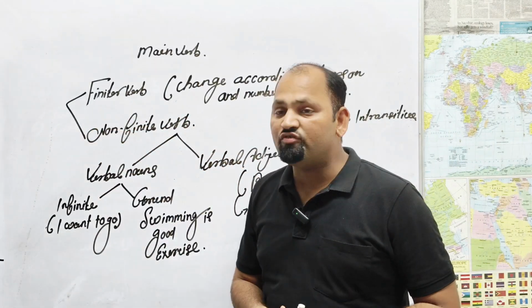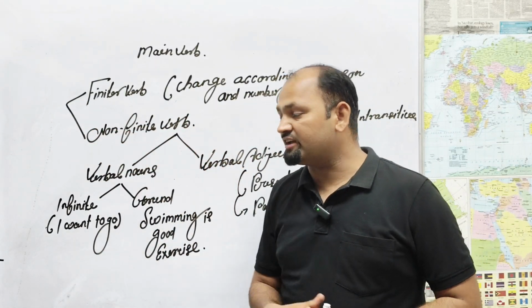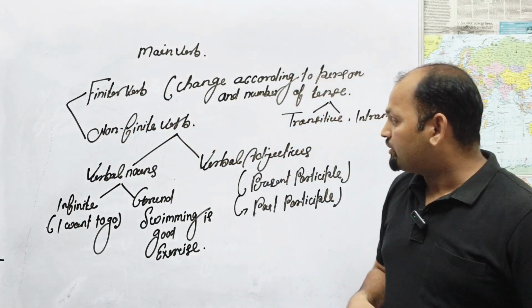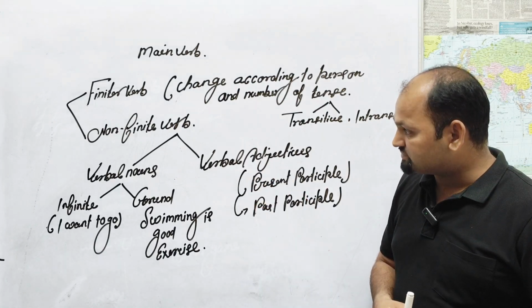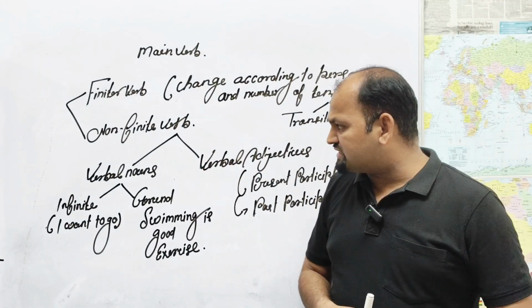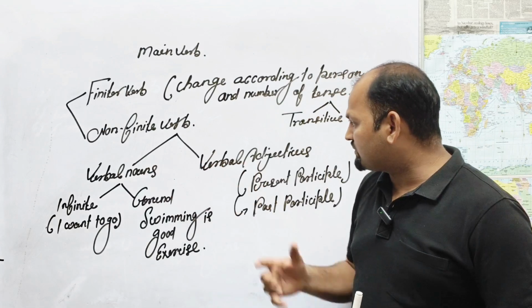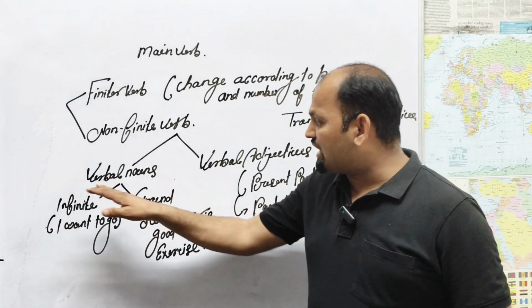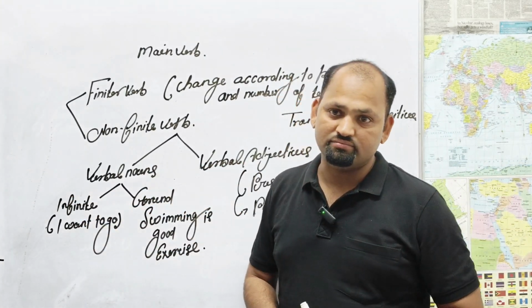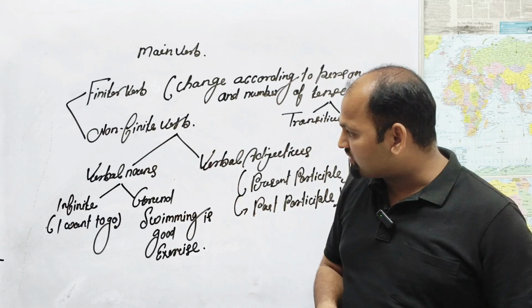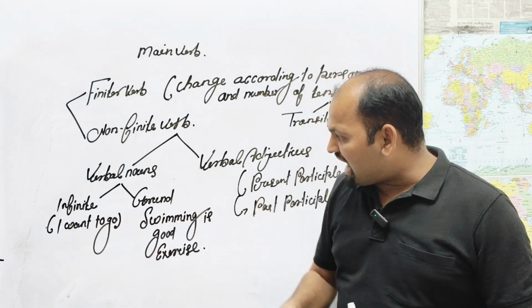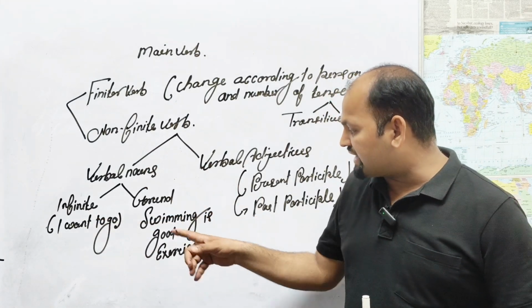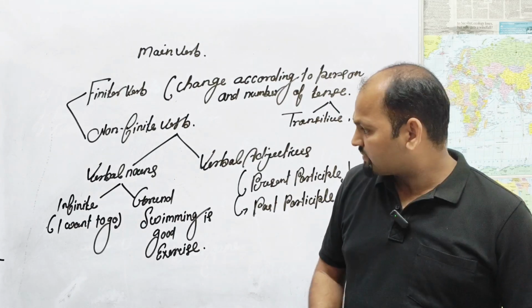In the sense of the non-finite, there are also verbal nouns and verbal adjectives. What do you mean by verbal nouns and verbal adjectives? Verbal nouns have two categories. You can understand the parts of them. Infinitive: I want to go. Gerund: swimming is a good exercise.